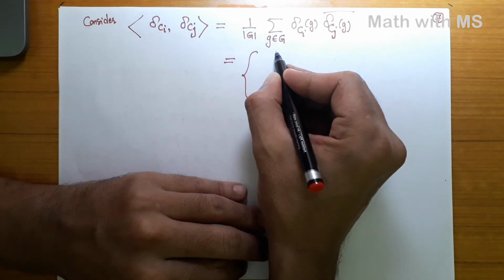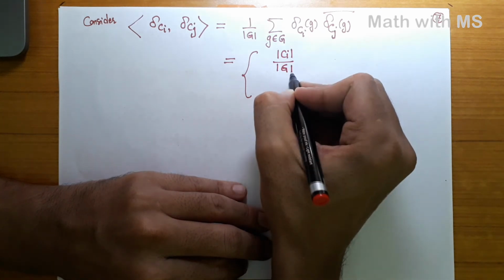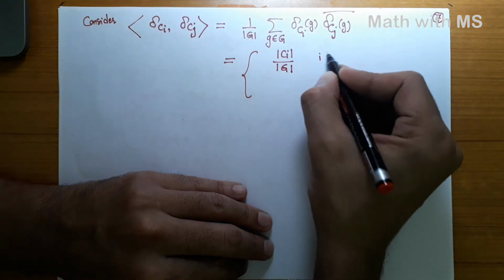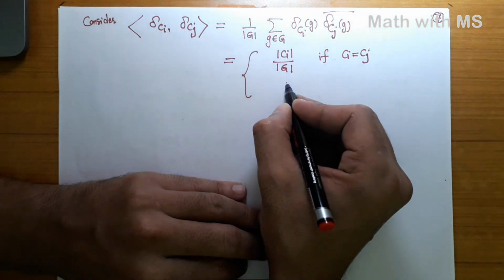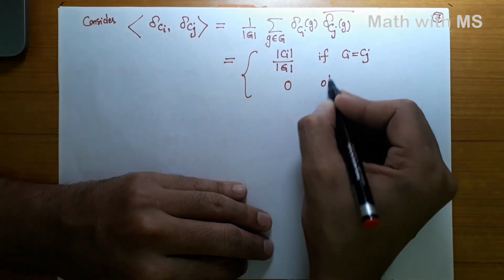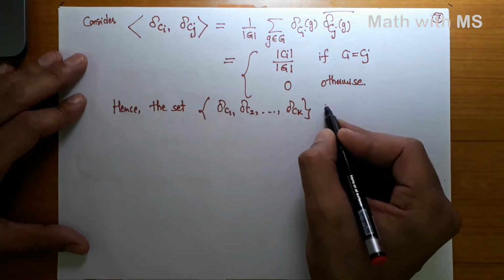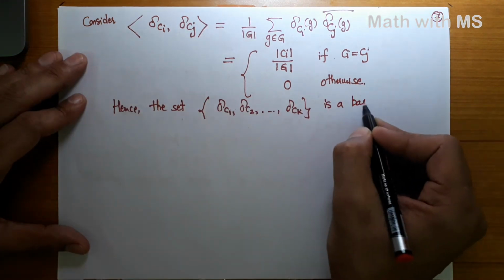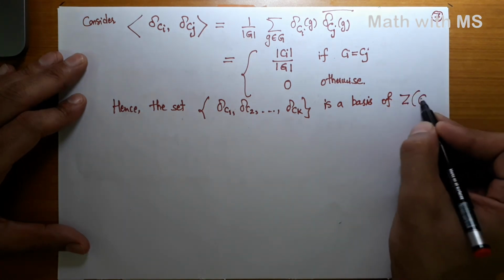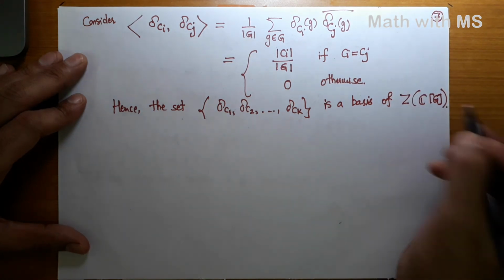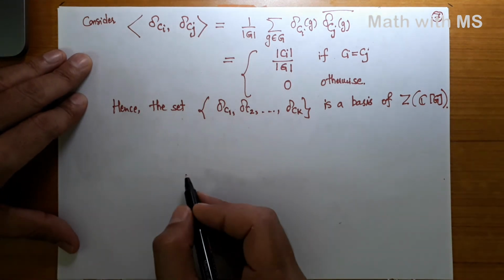So it is simply order of Ci divided by order of the group G if Ci equals Cj and 0 otherwise. So this is a basis of ZCG. Okay, and hence the dimension of ZCG is precisely the number of conjugacy classes, which is k here.